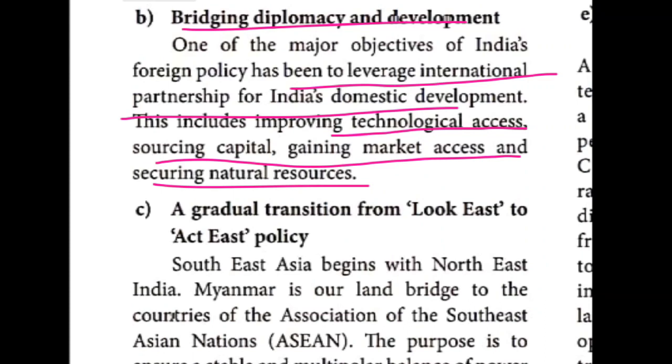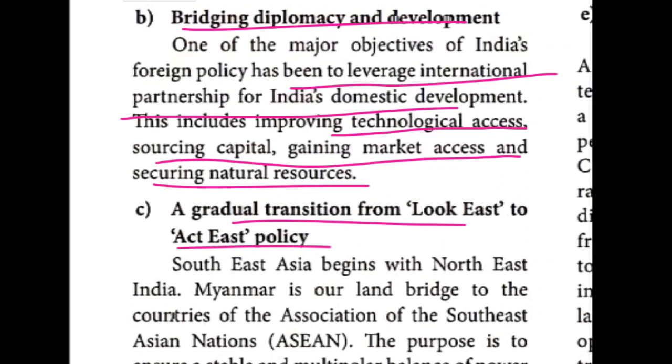So what India needs is international partnership. We need international partnership for domestic development. These are the things, children. The next one, under the heading C: a gradual transition, changes, from Look East policy to Act East policy. In the last class I told you about Look East, with China. Now that policy has changed a little and became the Act East policy.